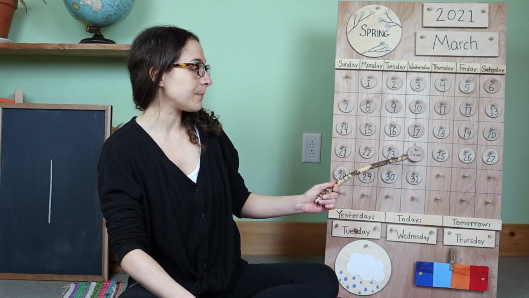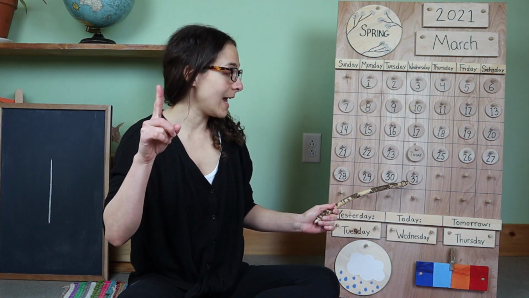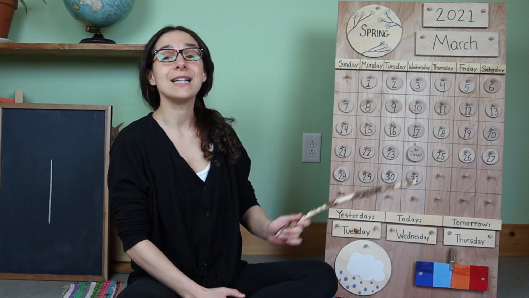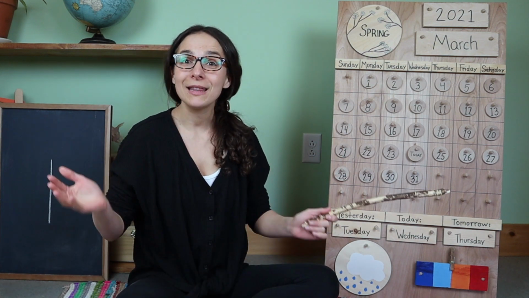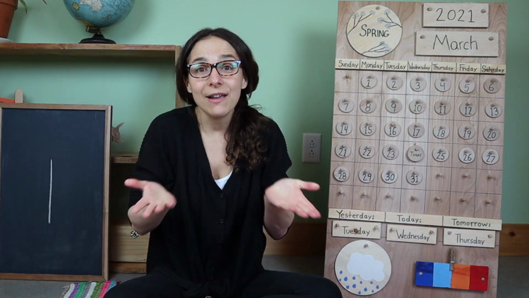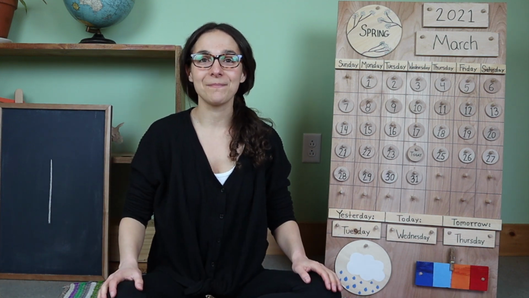Look at this, friends. In 1 week from today will be the last day of March. The month is almost over. But let's move on to the days of the week song. And I need to see 7 fingers like this because we have 7 days in the week. If you know the words, sing along with me.